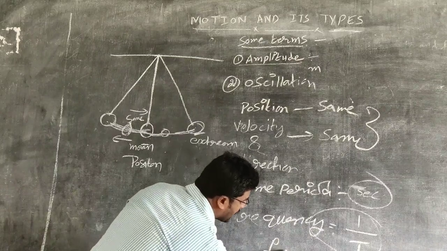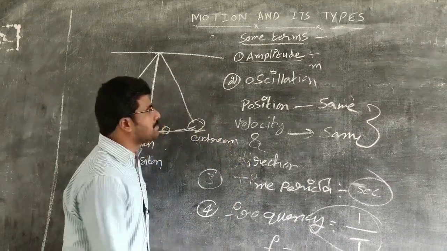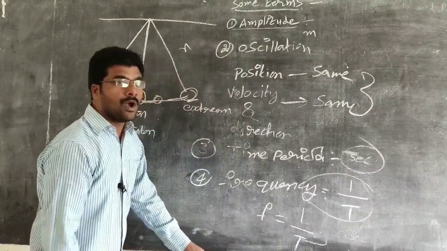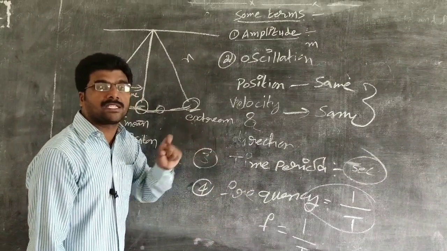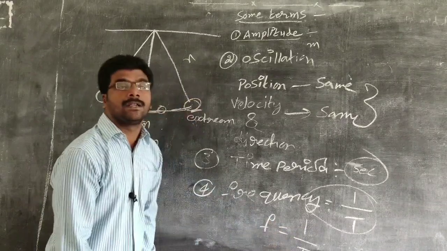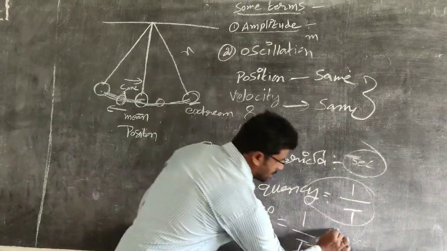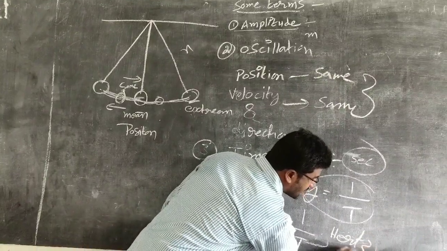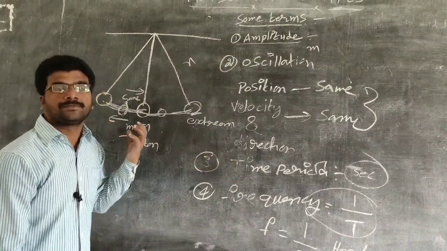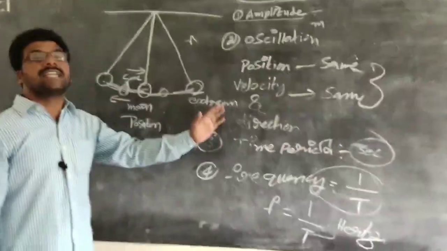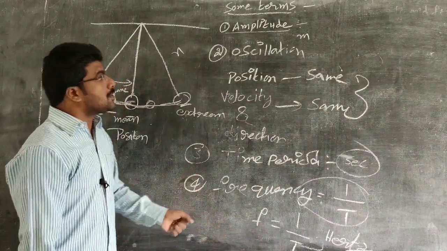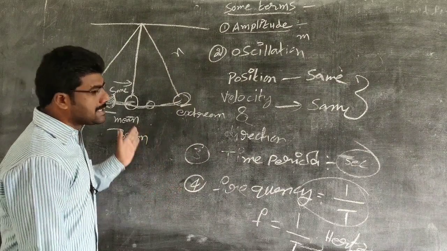So what is the relation between frequency and time period? Frequency is denoted by the letter f, or sometimes by the letter n. f equal to 1 by T. Or sometimes we can write it as the number of vibrations per second. So f equal to 1 by T. What is the unit of frequency? Hertz. The unit of frequency is Hertz. It says how fast the pendulum is moving. How fast the body is making its vibration is determined by frequency. So these are the terms related to the simple pendulum.